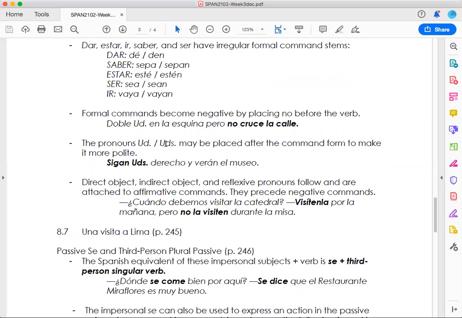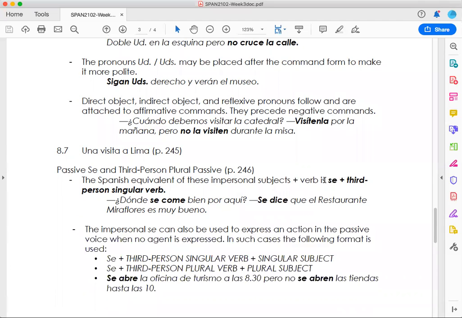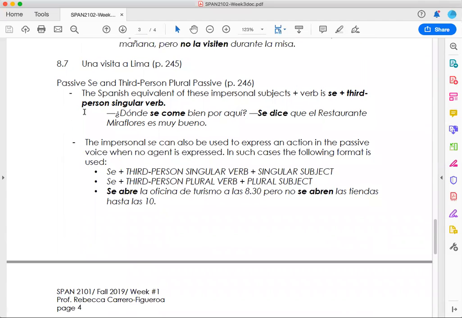The pronouns usted and ustedes may be placed after the command form to make it more polite. As we said, it's not necessary to keep the pronoun in a sentence, but if you want to be more polite, it's an option for you to place the pronouns usted and ustedes. Direct object, indirect object and reflexive pronouns follow and are attached to affirmative commands, but they precede negative commands, okay?